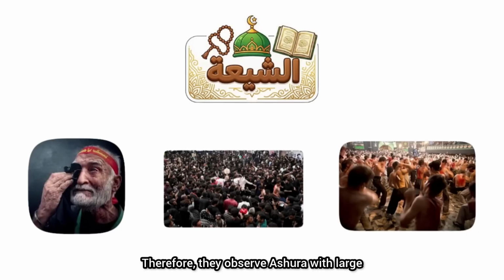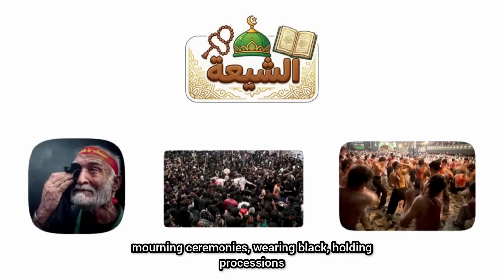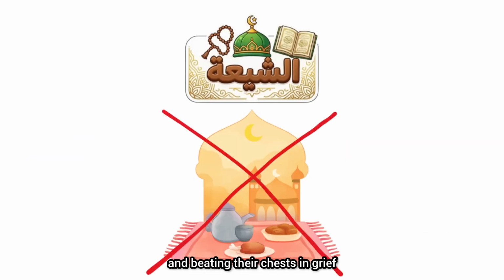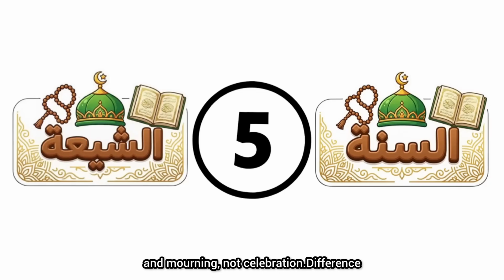Therefore, they observe Ashura with large mourning ceremonies, wearing black, holding processions, listening to accounts of Karbala, weeping and beating their chests in grief and solidarity with Hussein's suffering. Most Shia do not fast on this day, as they consider it a day of tragedy and mourning, not celebration.